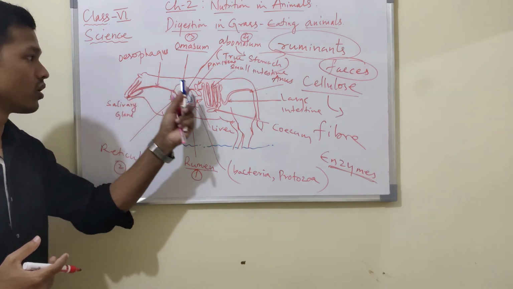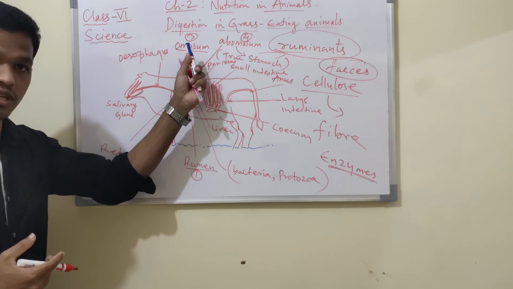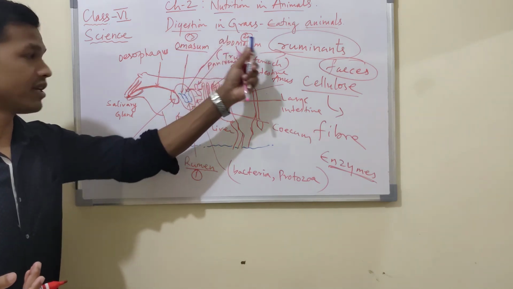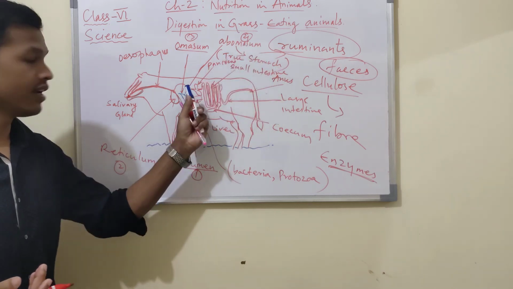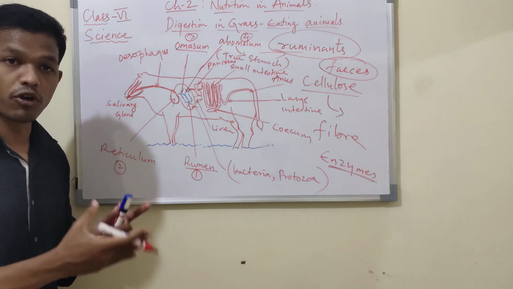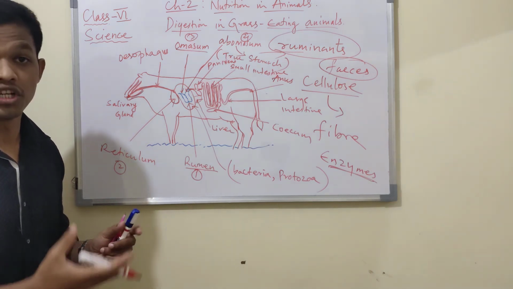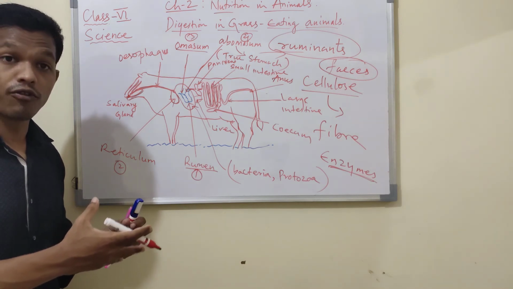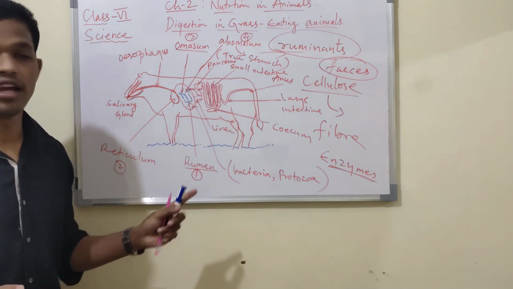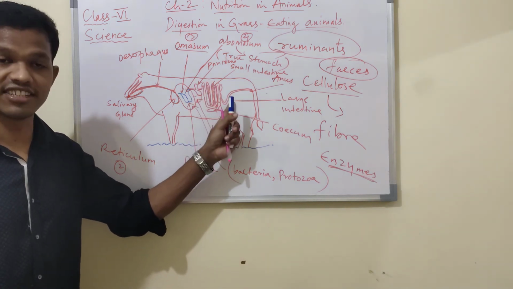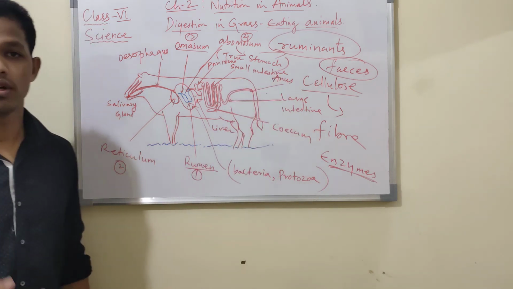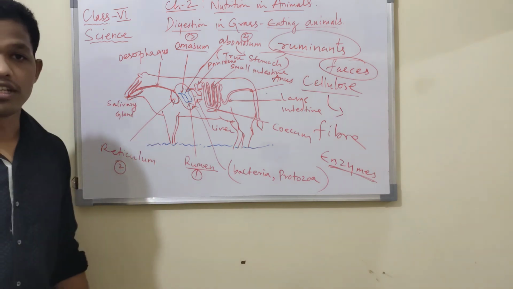Again it goes to the omasum, where excess water is absorbed, then to the abomasum, the true stomach, where enzymes act on the food and break it into simpler substances capable of being absorbed as nutrients required by the blood. Then it goes to the small intestine, then the large intestine, and is excreted outside through the anus. This is digestion in grass-eating animals.